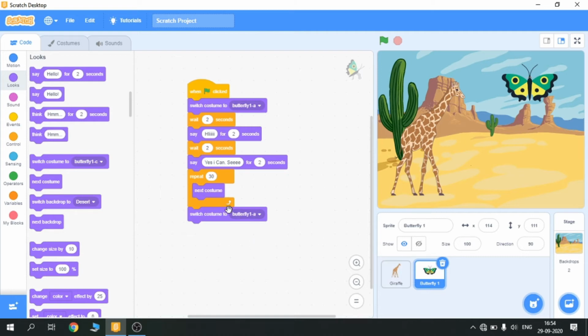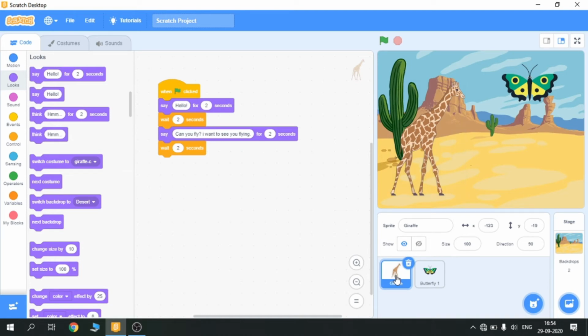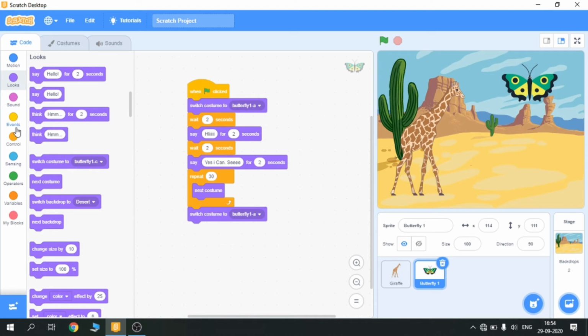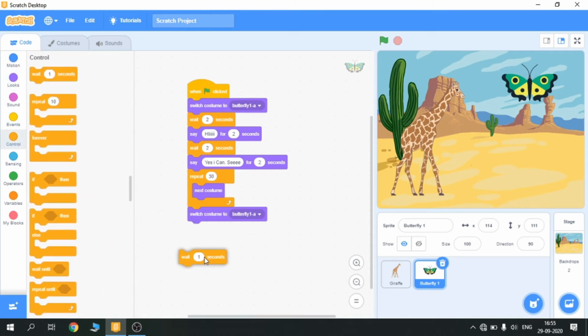Now what we have to do, the giraffe has seen her flying, so now giraffe will reply, oh great, for 2 seconds. So what we have to do is put wait 2 seconds here, because giraffe will say it for 2 seconds at least.